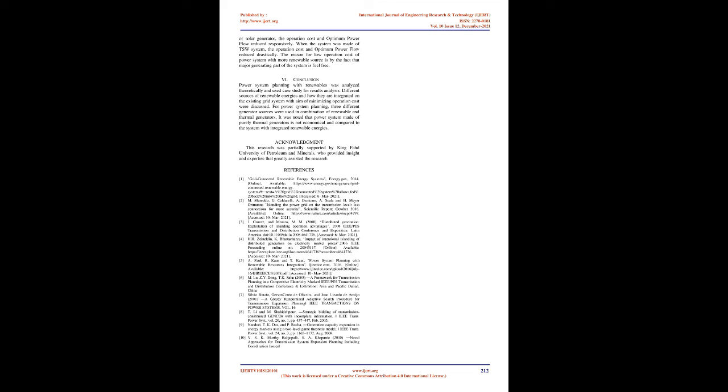6. Conclusion. Power system planning with renewables was analyzed theoretically and a case study was used for results analysis. Different sources of renewable energies and how they are integrated on the existing grid system with the aim of minimizing operation cost were discussed. For power system planning, 3 different generator sources were used in combination of renewable and thermal generators. It was noted that a power system made of purely thermal generators is not economical compared to the system with integrated renewable energies. Acknowledgement. This research was partially supported by King Fahd University of Petroleum and Minerals, who provided insight and expertise that greatly assisted the research.